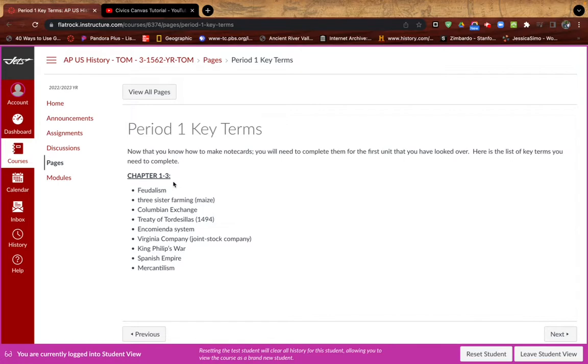I will have all of these terms listed out for the entire unit, and I typically will have due dates next to each section of them so that you know when those note cards or terms are going to be due. I just like to give an overview on that so that if you wanted to work ahead once we know what we're doing on note cards, you have access to that and you can work at your own pace so that you don't get too far behind.